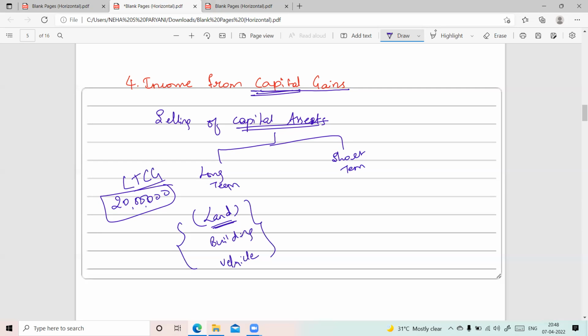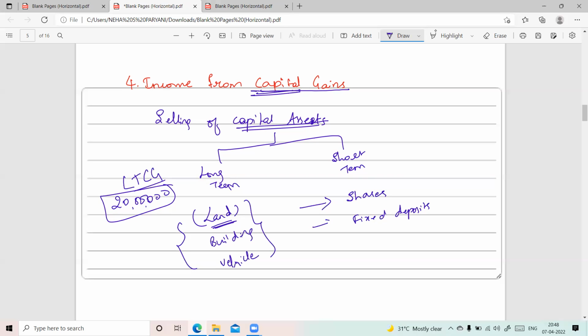Examples could be any company's shares, any fixed deposits. If the person is selling shares which he purchased within a time period of 1 year, and he is earning an income out of it, that will be called short-term capital gain.